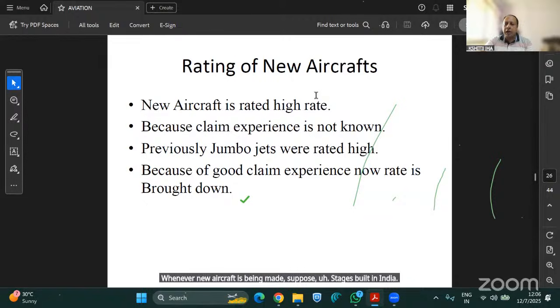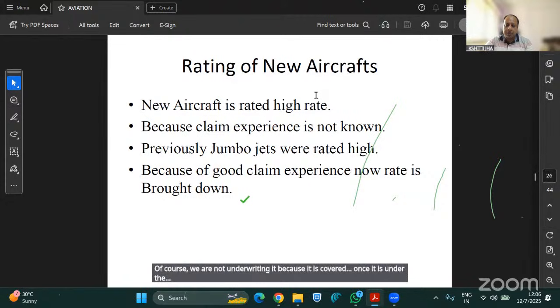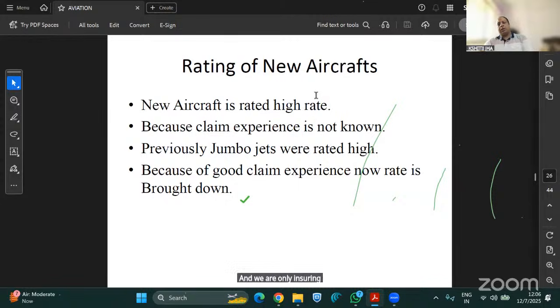Of course, we are not underwriting it because it is covered, meaning it is under the Ministry of Defense. It comes under the Indian Air Force, so it is self-insured, and we are only insuring the commercial aircraft in India.